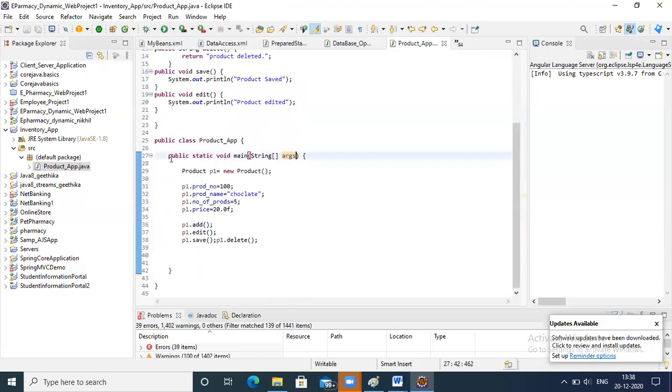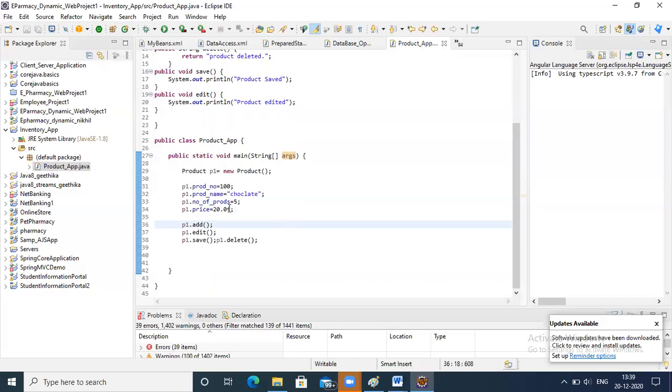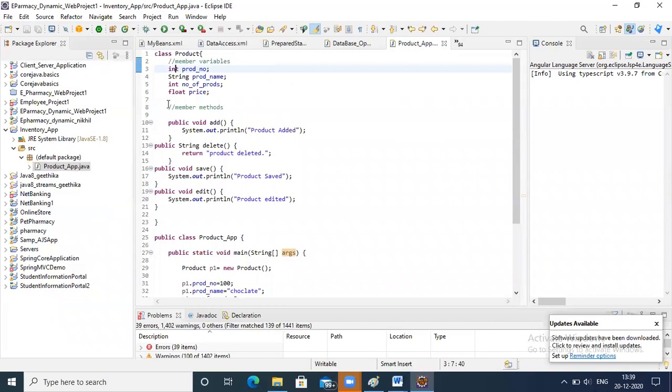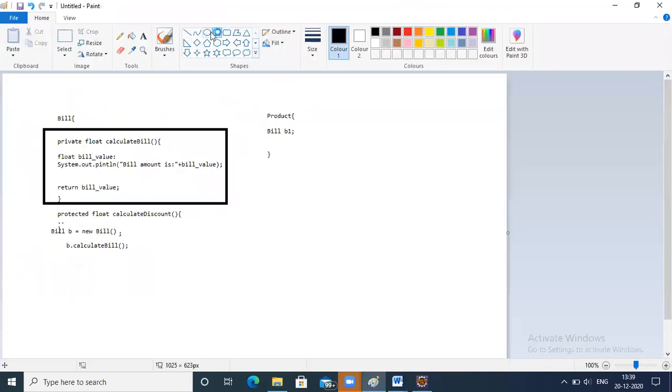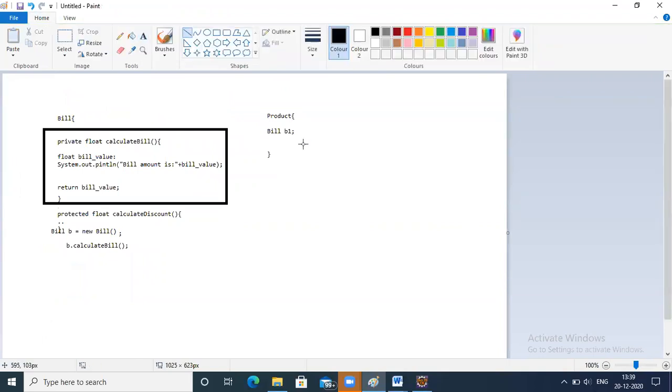Okay, so here, this is the main method and this is the application. It's the starting point of execution, and this is your class file. It's a class for which we created an object p1. Using this object, what happens in memory?